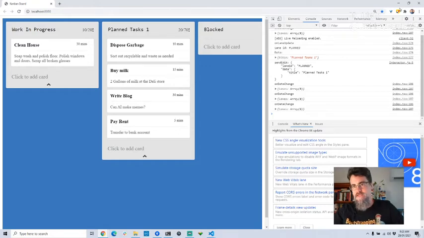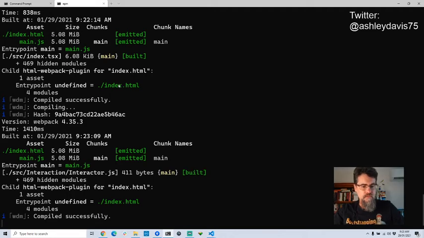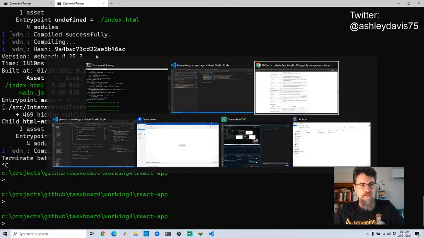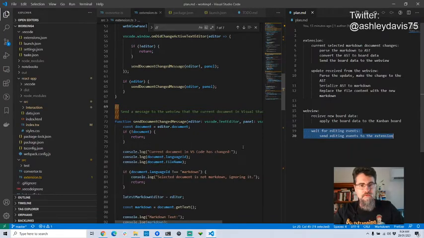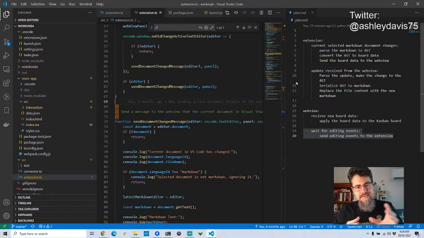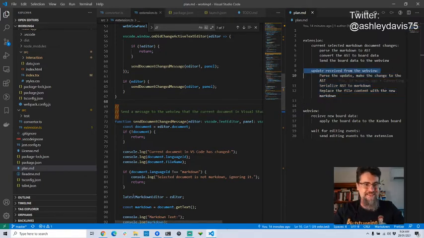So let's get out of this. Let's get back to the extension. I'm just going to kill my Webpack dev server there. I'll go back to the Visual Studio instance here for the extension. Now what I want to do is handle that send edit message that's coming back through. So we're up to this part now. Update received from the web view. So we've got to find a way to get the update basically.